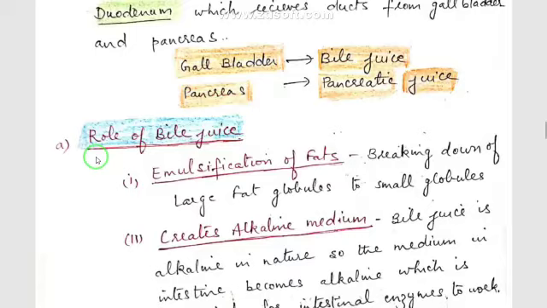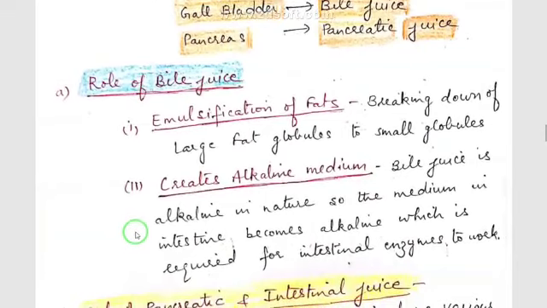Now, what is the role of bile juice? It has two functions. First is emulsification of fats. This means breaking down of large fat globules into small globules. The fat molecules generally are very large in size, very big. So it is very difficult to digest those big molecules. So first they are broken into small molecules. The fat globules are changed to small globules. This is called emulsification of fats.